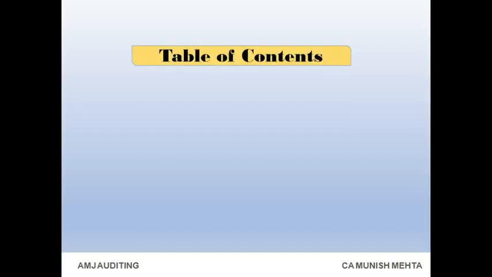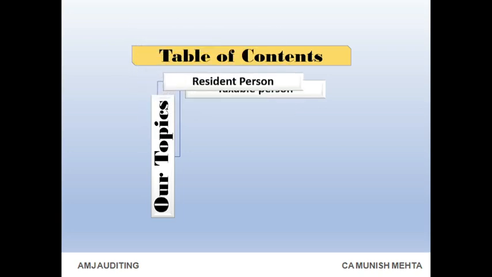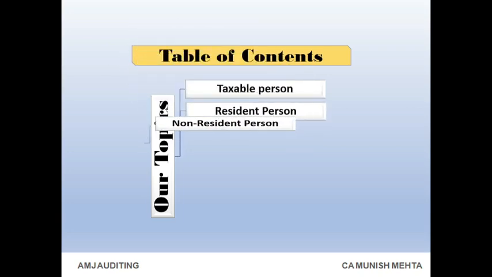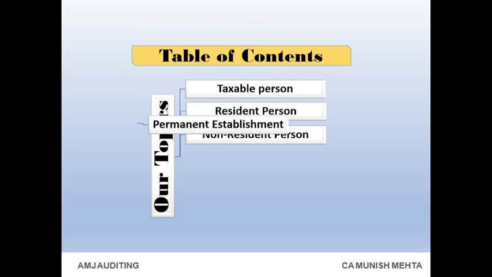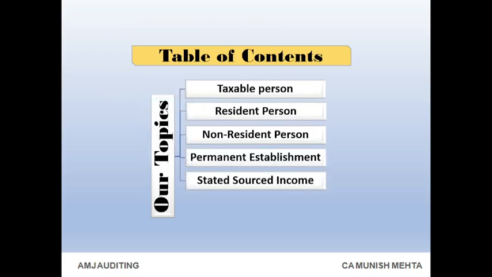Table of Contents. Our topics: taxable person, resident person, non-resident person, permanent establishment, state-sourced income, corporate tax base. Examples: